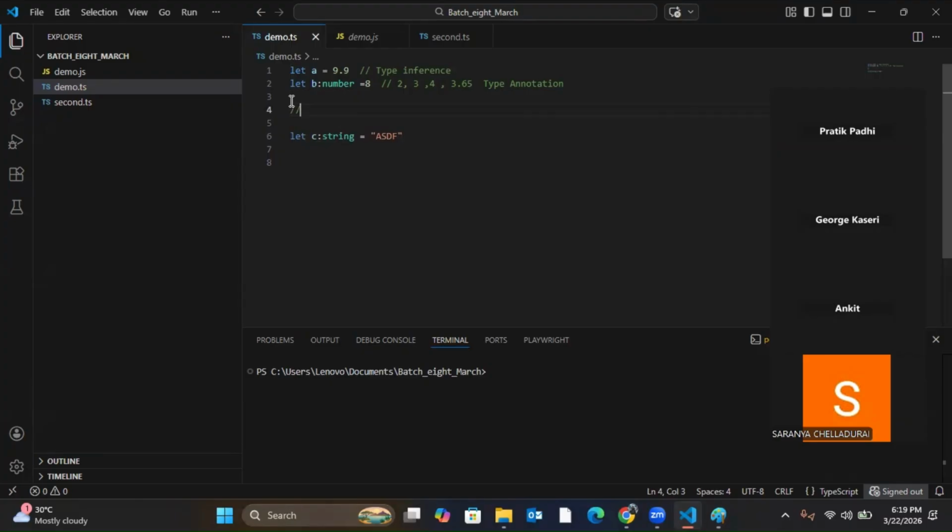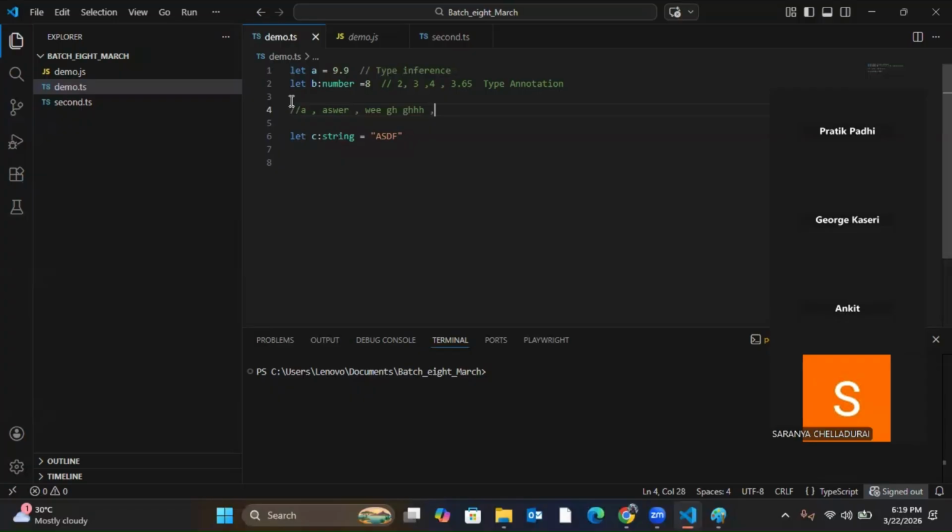Just a combination of characters. That is a string. See, a single letter can also be a string. A single word can also be a string. And a combination of words can also be a string. Any combination of letters is a string. It can be a single word, a single letter, or multiple words. Clear? Like a paragraph. Anything.